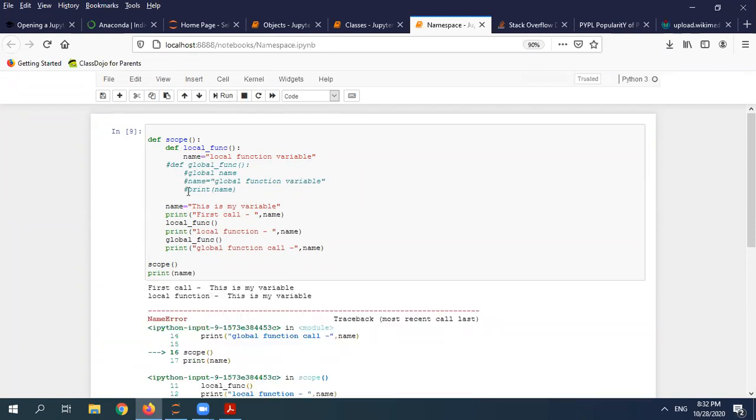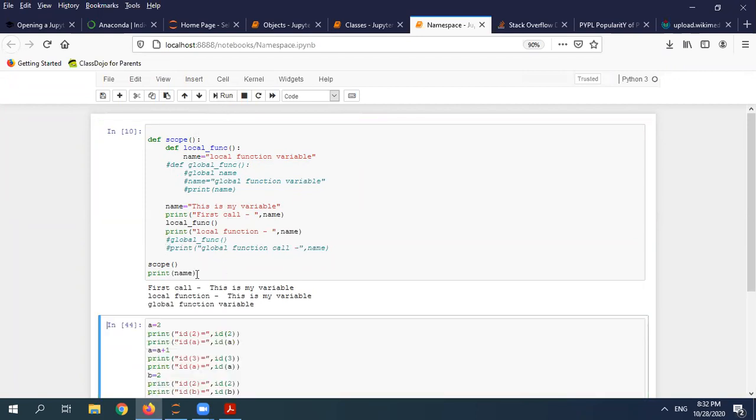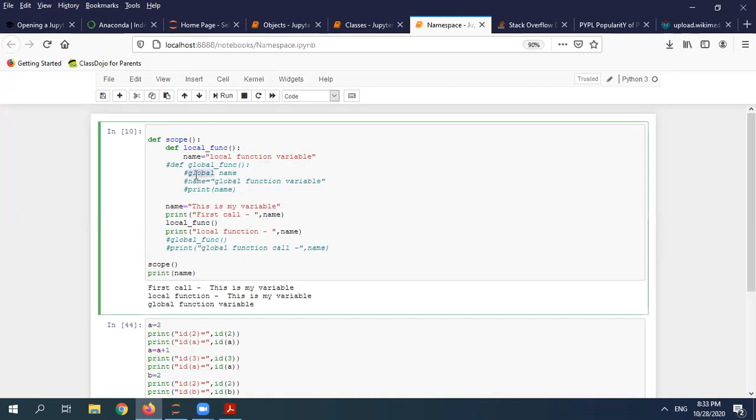Now you can see the impact. I'm calling my scope function. It has gone to the scope. Now I'm calling all my function. Here you can see it has made the global function variable, because the interpreter has already made this a global.